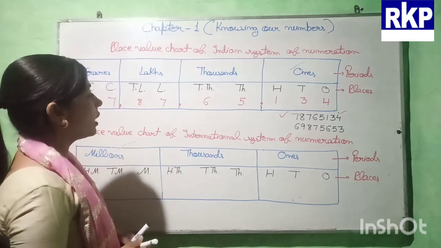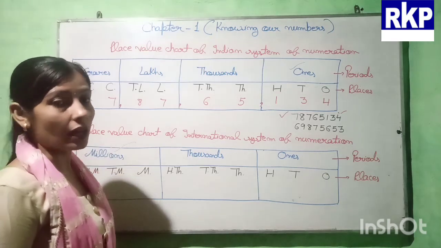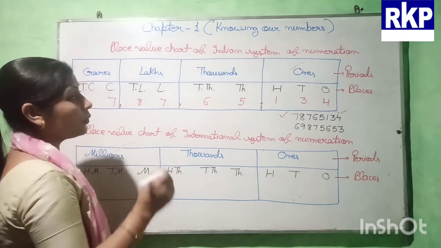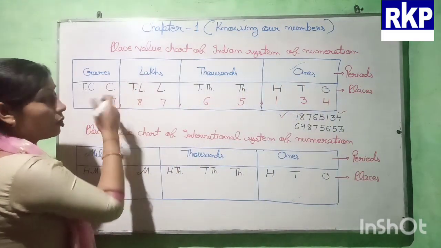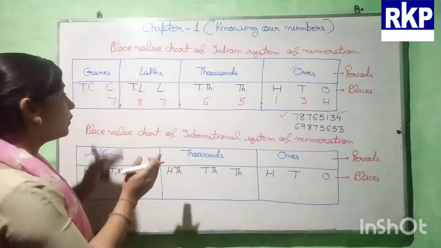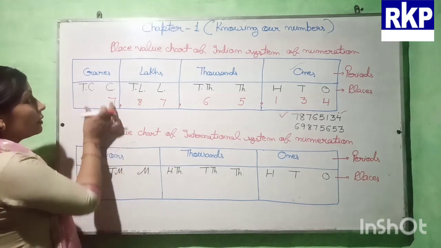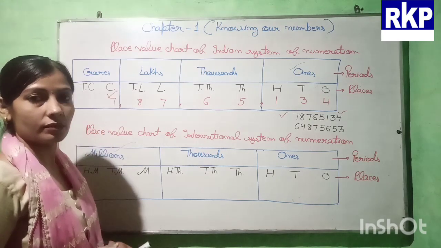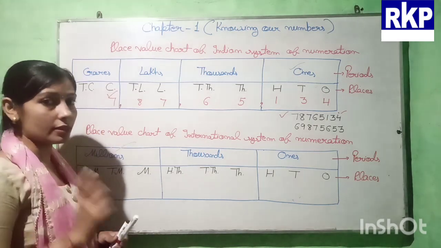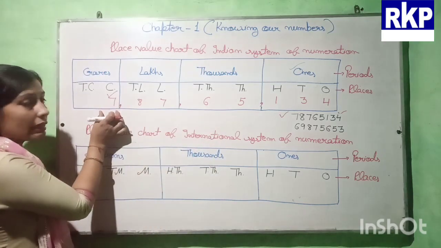So now let us see how we can read it. How can we read the number? We always start writing from the right side, but we always start reading from the left side. So now let us start. In this period, we are having only 7. So how can we read this number? First we read 7.